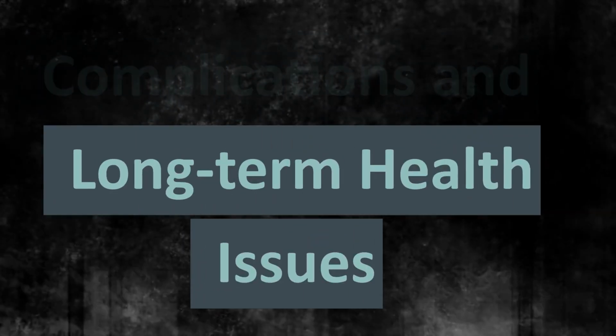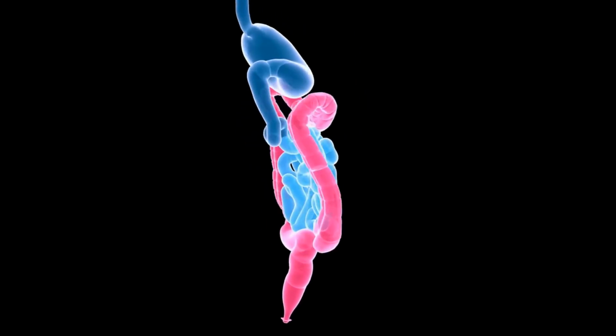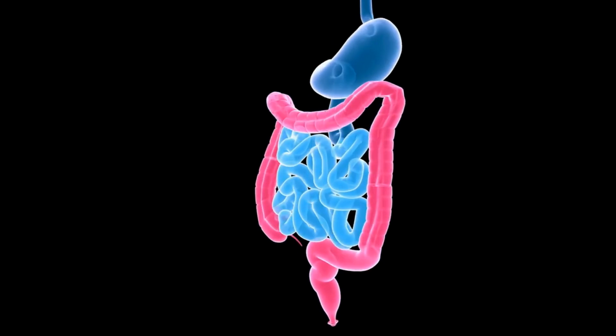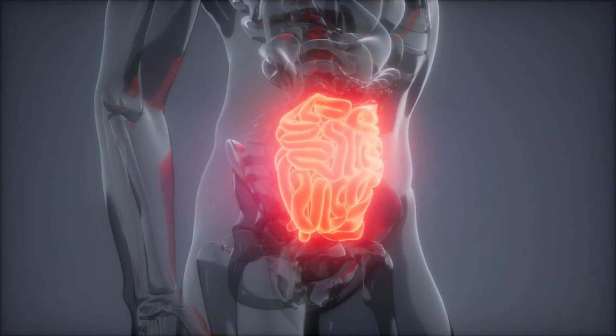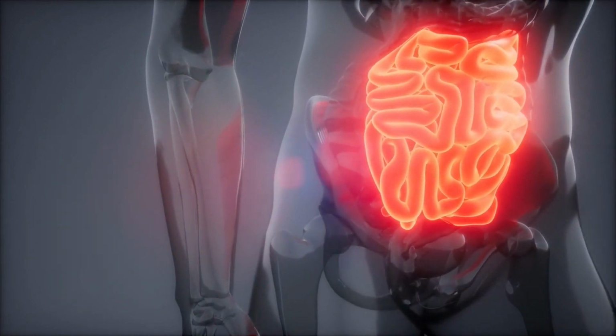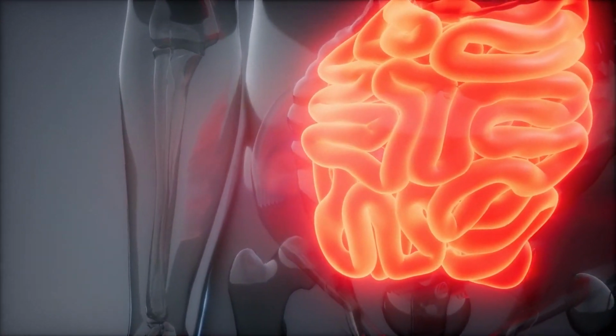Complications and long-term health issues. If left untreated, celiac disease can lead to a number of complications and long-term health issues, such as malabsorption of nutrients. The damage to the small intestine can result in poor absorption of essential nutrients like vitamins and minerals, leading to conditions like anemia and osteoporosis.